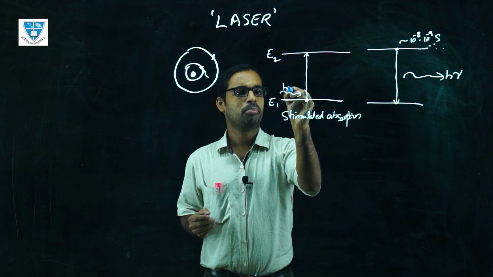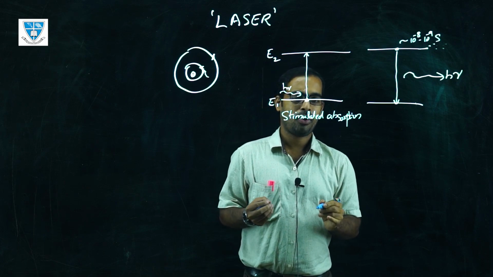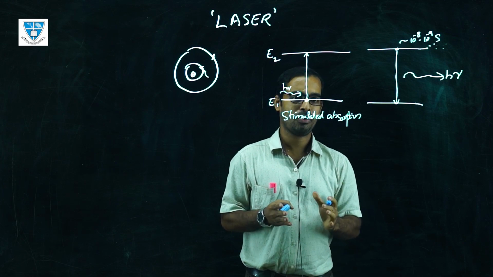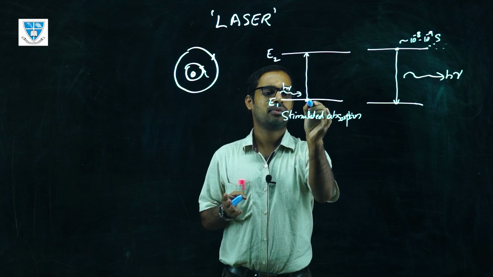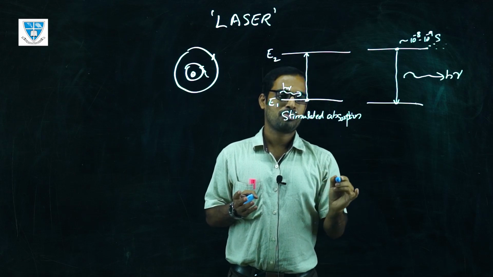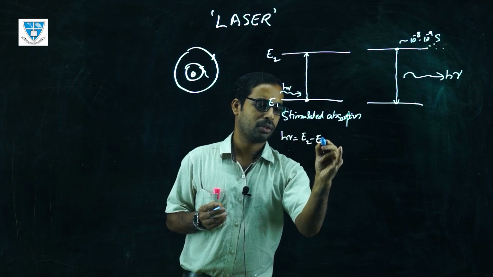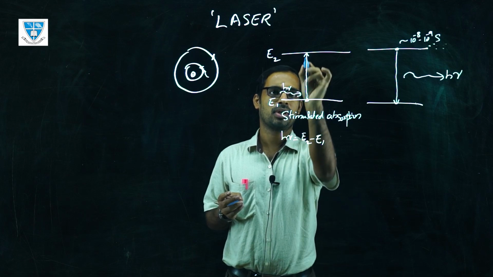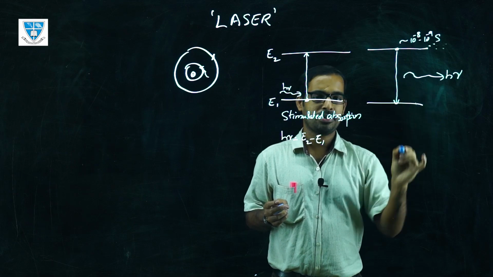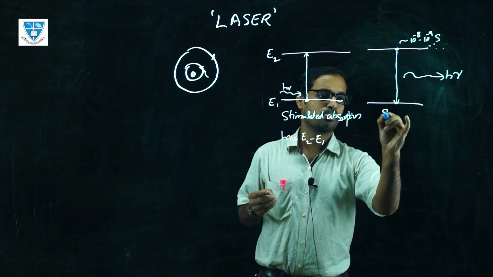In order to understand it better, we need to know about the photoelectric effect, which considers light as a stream of photons. The light waves are a stream of photons with energy h nu. That is the condensed form of energy. When the electron gets sufficient energy for this transition, it undergoes absorption, and the corresponding energy of the photon should be h nu equal to E2 minus E1. Only at this energy will the electron absorb and go to the excited state. Similarly, for this transition there will be an emission of a photon with frequency nu. This is called spontaneous emission.